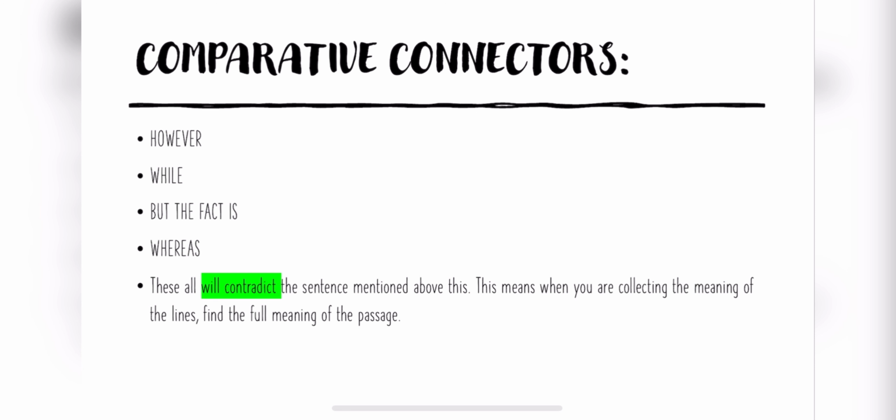It is the main connector that is contradicting the first one. Granted that it is very tasty, granted that it is delicious in the taste, but it is unhealthy for the body. This is how these connectors contradict the sentence mentioned above. So we have to read the full sentence, we have to get the full message of the passage, that what is written and what is not.